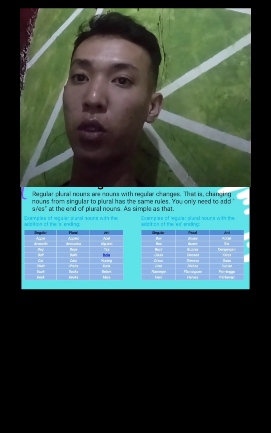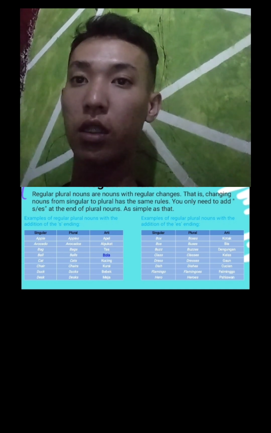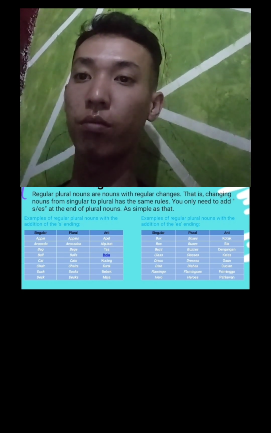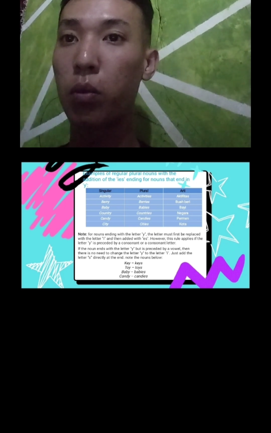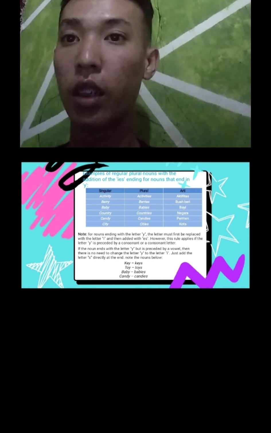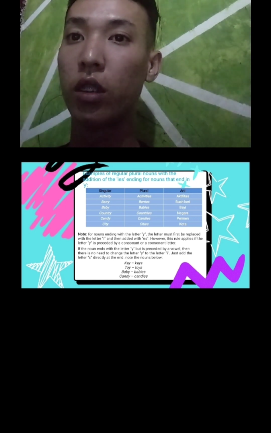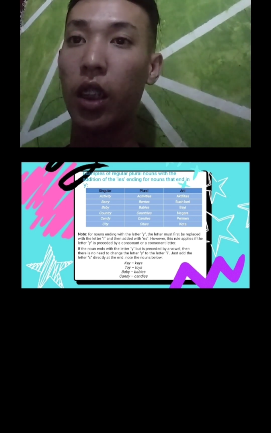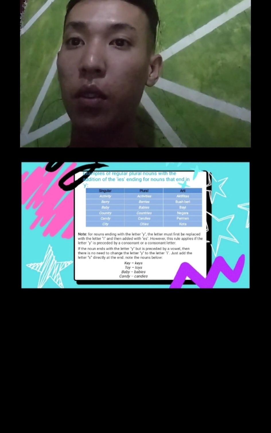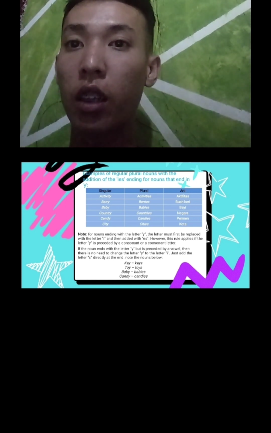Example of regular plural nouns with the addition of the es ending. Singular box, plural boxes, meaning kotak. Example of regular plural nouns for nouns that end in y. Singular activity, plural activities, meaning aktivitas.